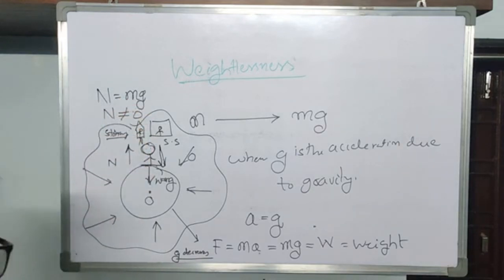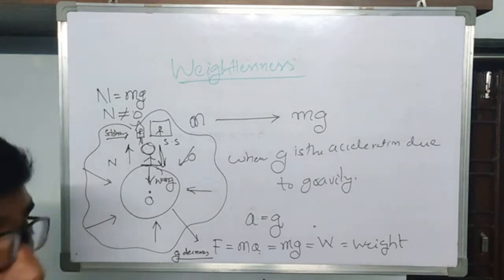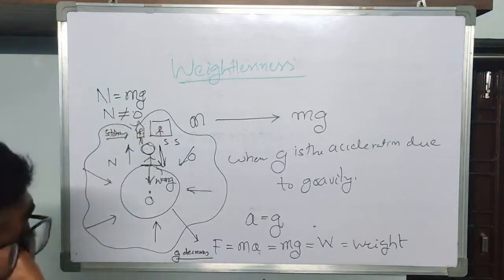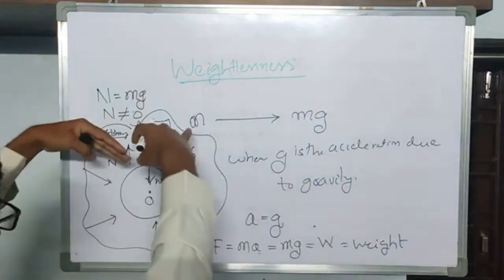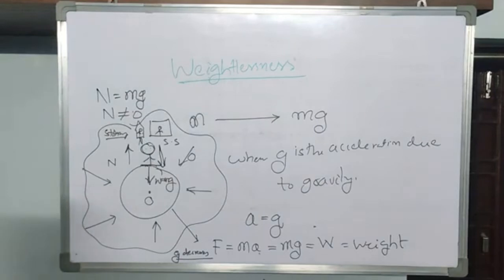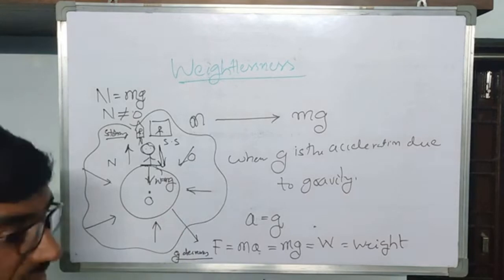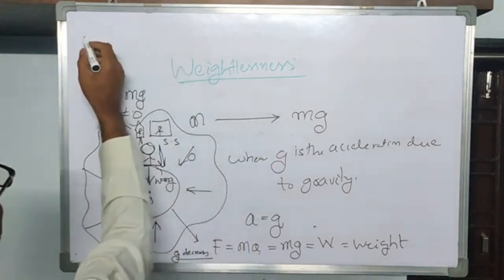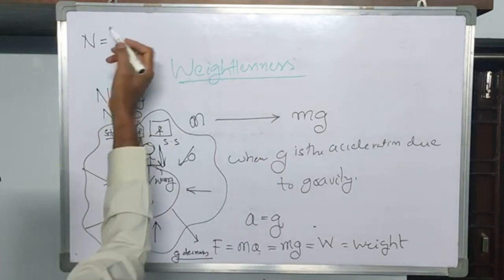Can you guess the answer? See, here the difference may not be that large, to distinguish between this value and this value, unless you take this space station or rocket far away from the Earth's surface. But definitely, since the gravitational attraction is small, since g is small, you always see that this normal reaction N is equal to mg.